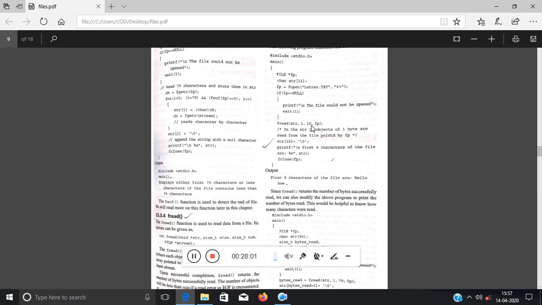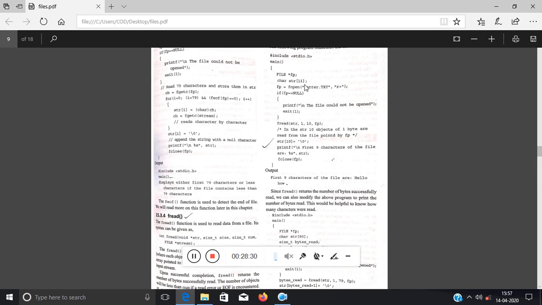They will be storing 11 objects of size 1 byte. Now they have written 10 because they will be using the last index or the last block for storing the end character of the string, that is \0. Clear?